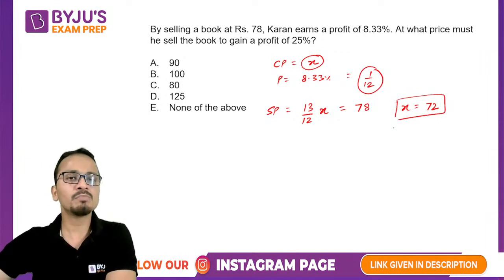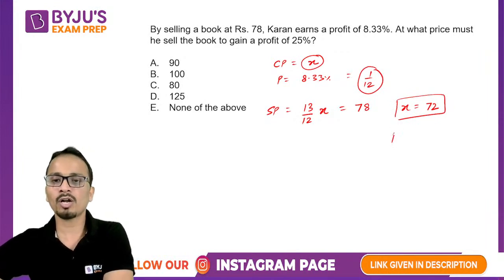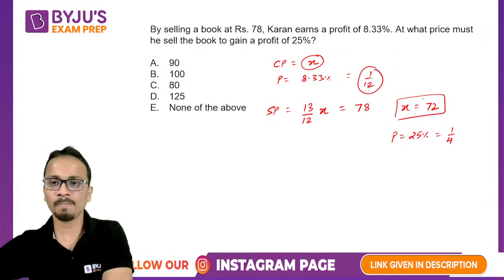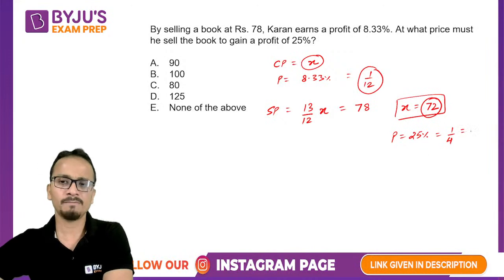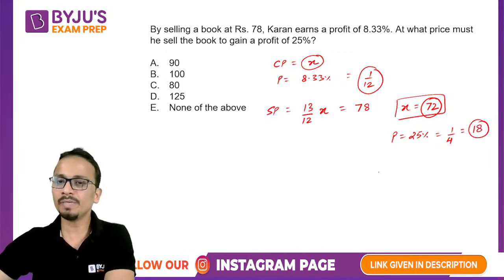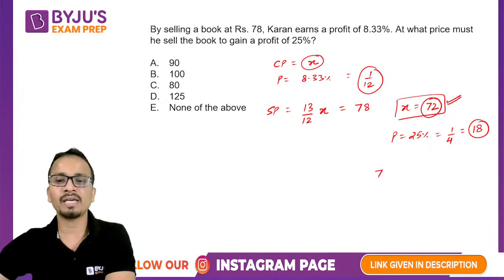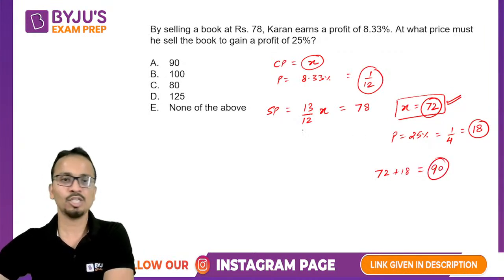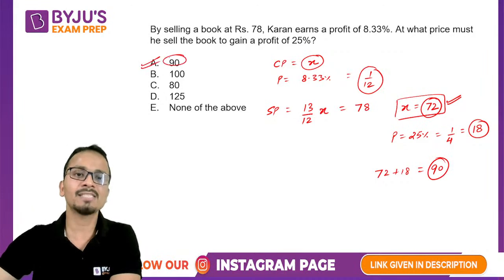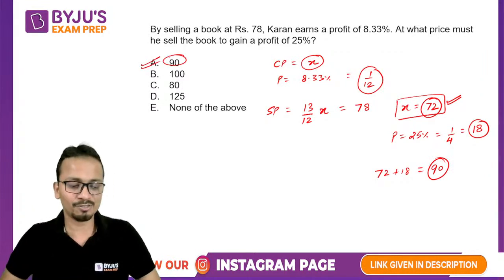Now, at what price must he sell the book for a profit of 25%? A profit of 25% means we need 1/4 profit of the cost price. So 72 divided by 4 is equal to 18. So I need a profit of 18 rupees on the cost price of 72. The new selling price will be 72 plus 18, which is 90 rupees. So yes, option A, that is 90, is the correct answer.